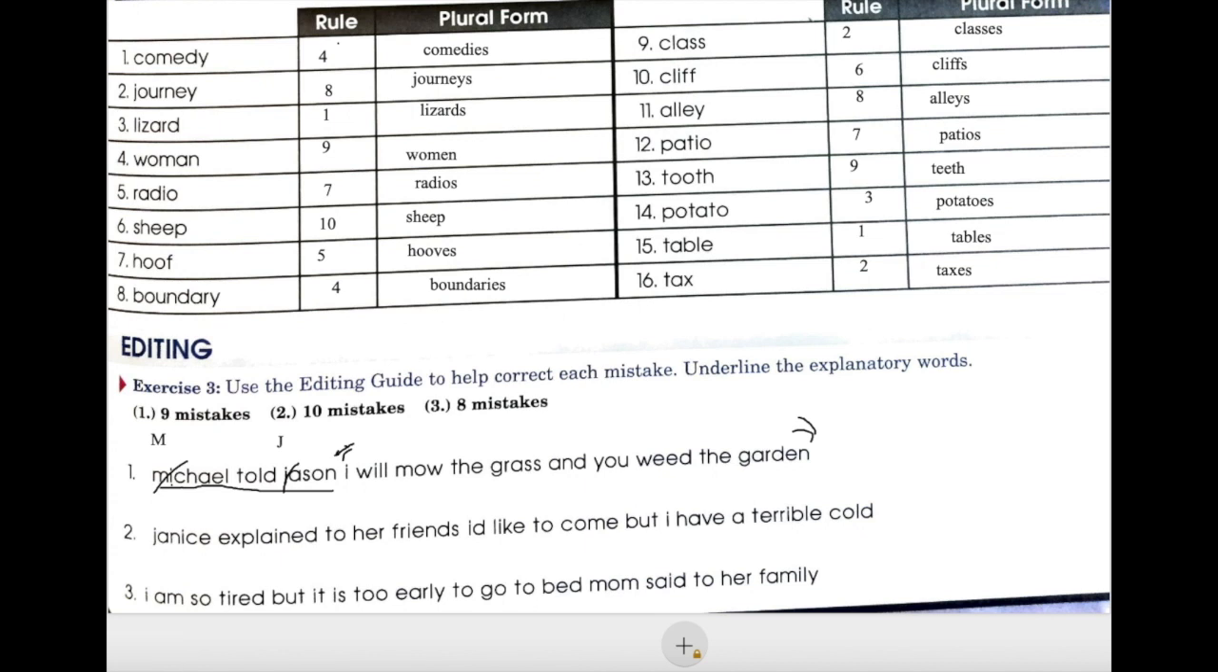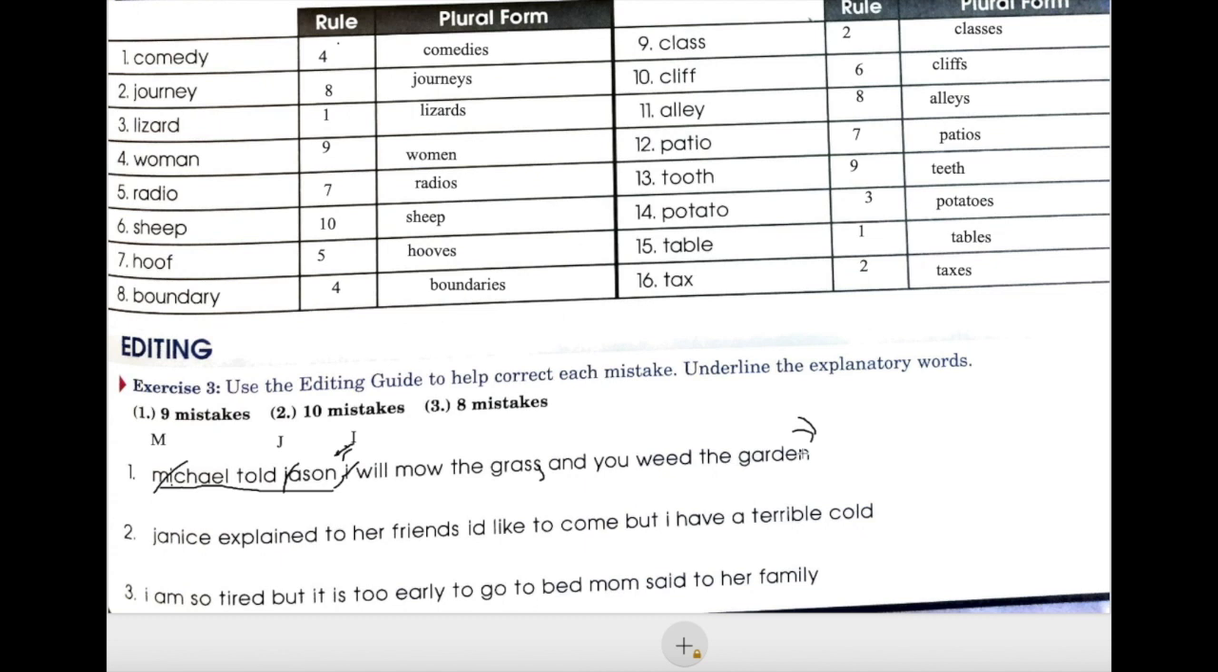Our explanatory words come at the beginning, so we need a comma after the explanatory words before the quotation marks. We need to capitalize the word I. I will mow the grass and you weed the garden. You should have noticed that I paused right here. That's because we have 2 independent clauses and they're joined together with a conjunction, but that means we need a comma. You have to join independent clauses with a comma and a conjunction. I will mow the grass, comma, and you weed the garden.